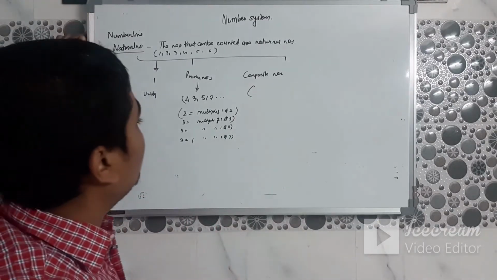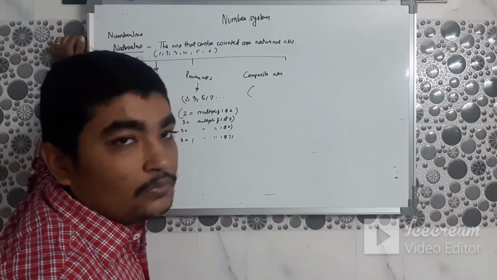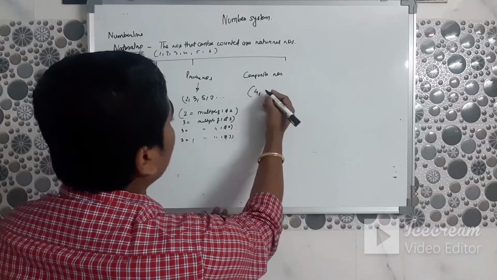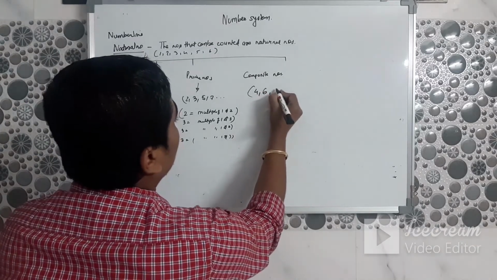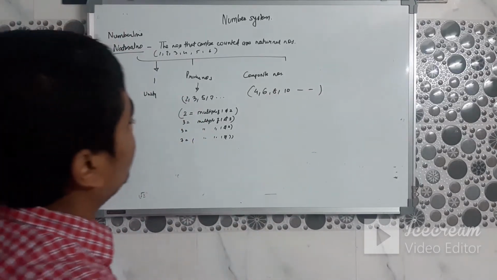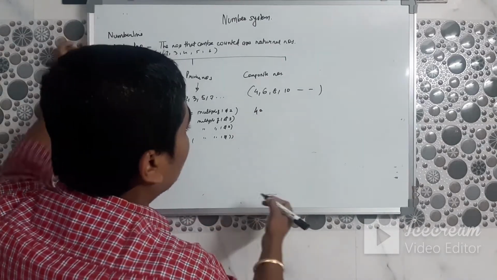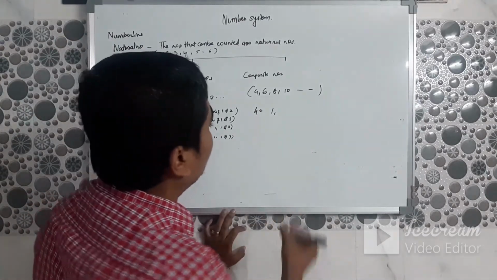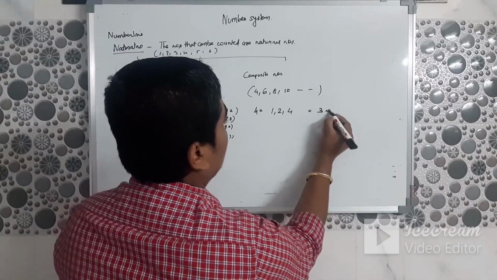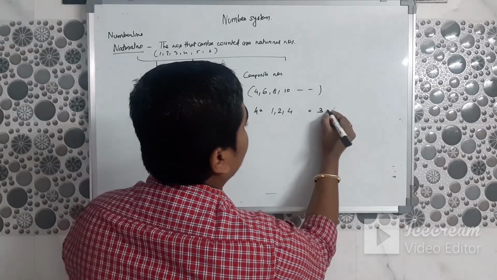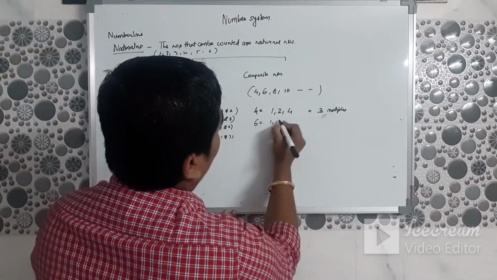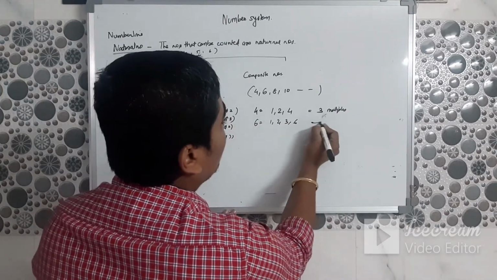Composite numbers are the numbers that have more than 2 factors. Minimum 2 factors are already there. Now what are composites? Let's take 4. We take examples 6, 8, 10. Every other number that is not a prime number is a composite number. Example 4: 4 is a multiple of 1, of 2, and of 3, so it has 3 factors. Take 6: it is a multiple of 2, 3, and 6, so it has 4 factors.